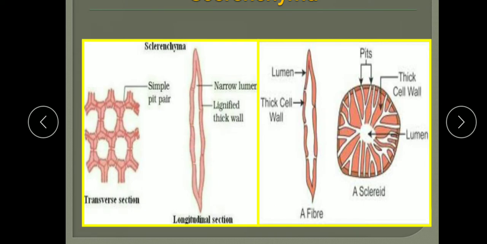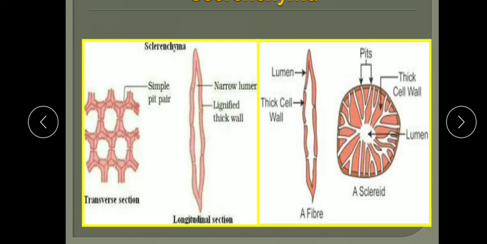Now the sclerenchyma tissue is of two types, fibers and sclereids. This is the long fiber and these are the sclereids. You can see the shape is a little different. They are found in the stems and veins of the leaf. Veins, venation, you have studied in the leaf: reticulate venation and parallel venation.